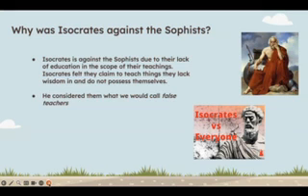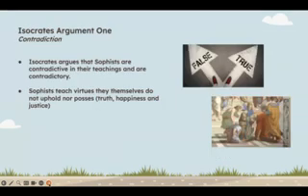Isocrates is against Sophists due to their lack of education and the scope of their teachings. He thinks that they teach things that they themselves lack, and they teach about wisdom that they don't possess. He considers them what we would call false teachers or hypocrites.